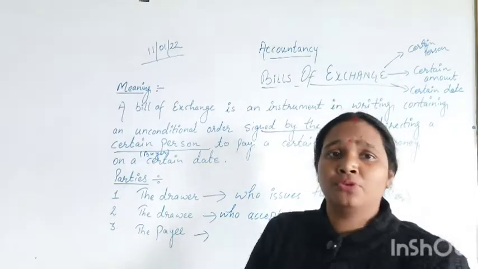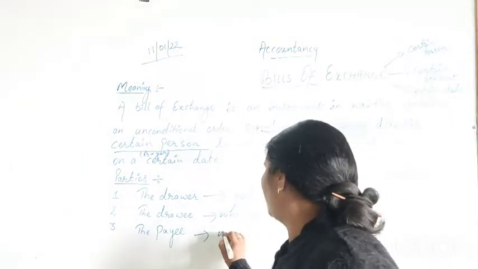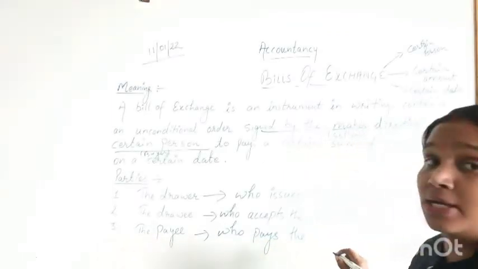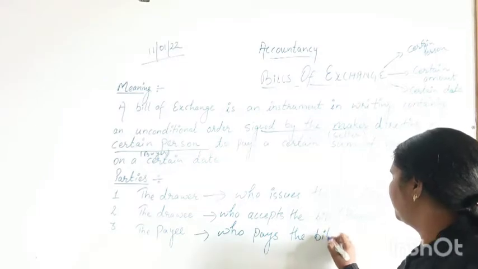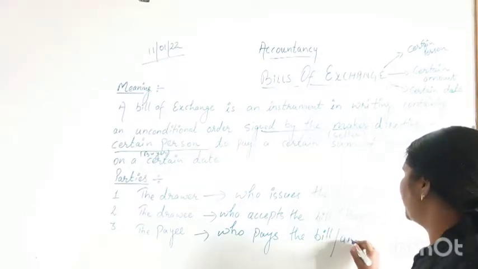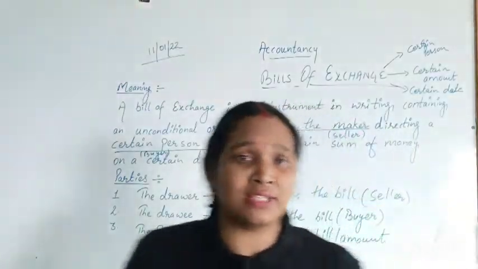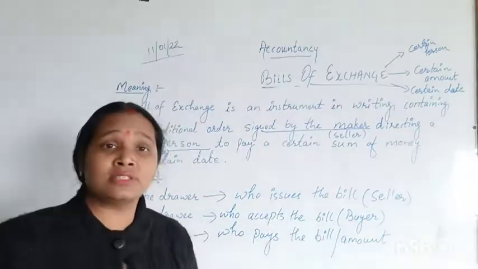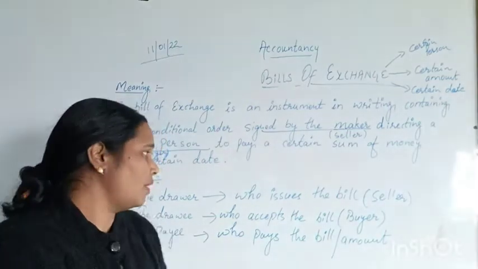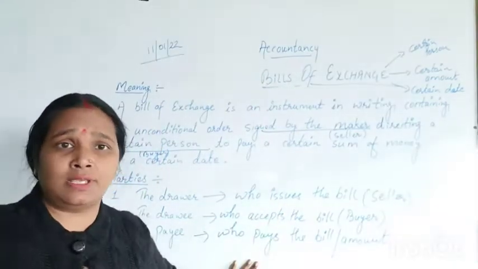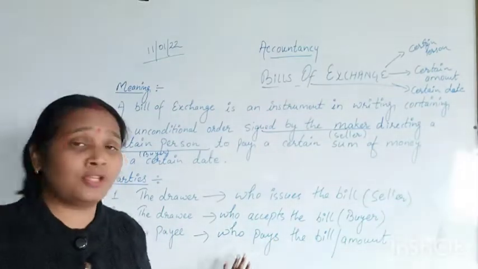So the payee is the person who pays the bill, or we can say who pays the amount. That person will be known as the payee.